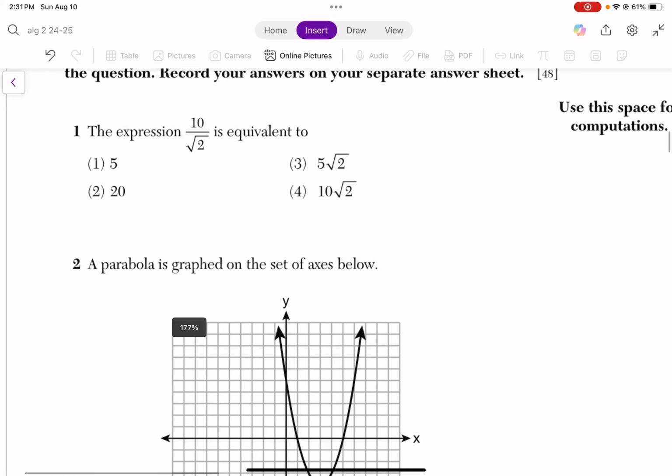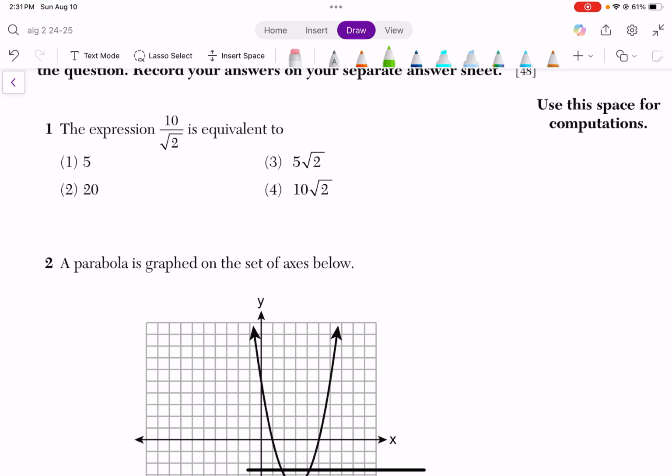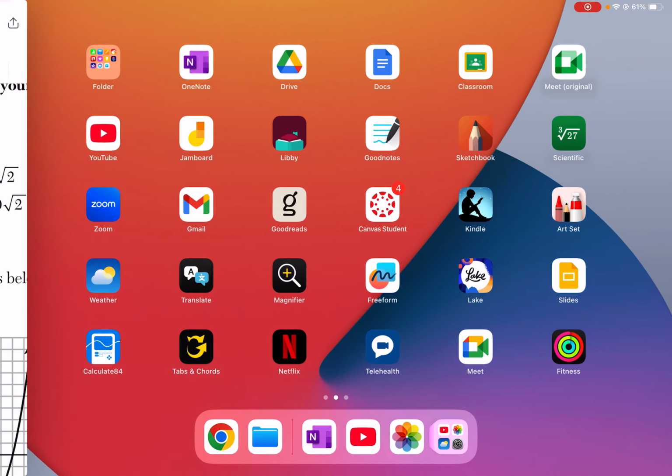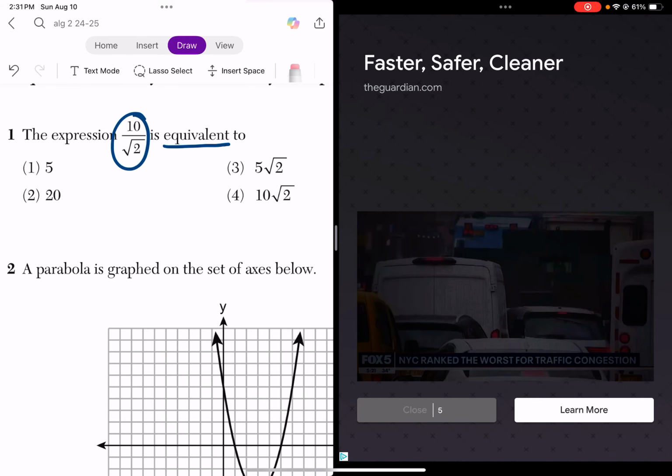Okay, so this first question, the expression 10 over square root of 2 is equivalent to. So anytime you see the word equivalent, it just means the same, right? And so the easiest way to do this is just put it in your calculator, right?